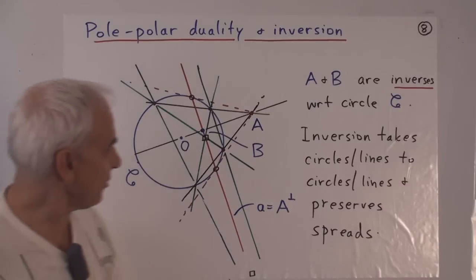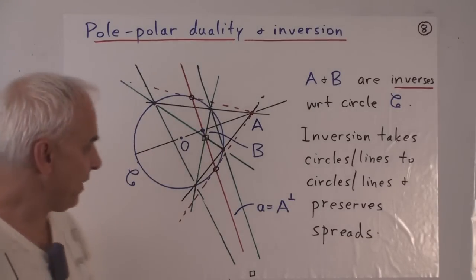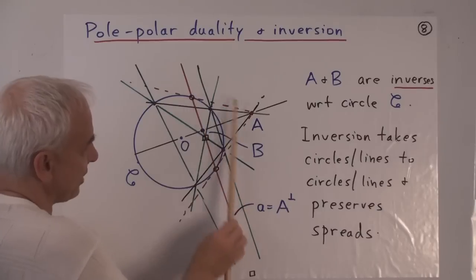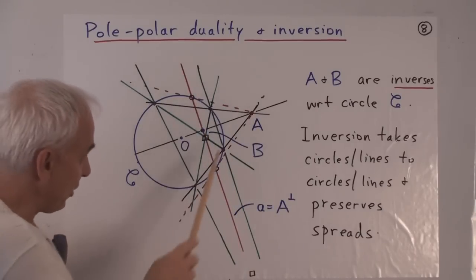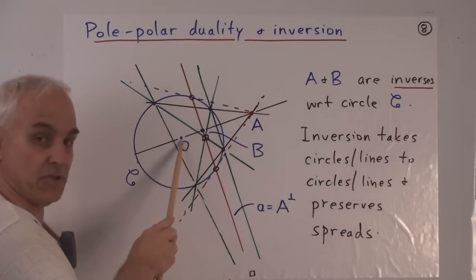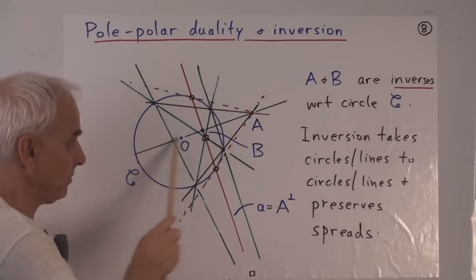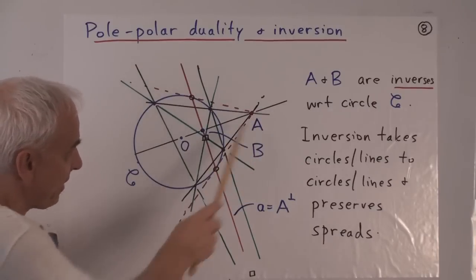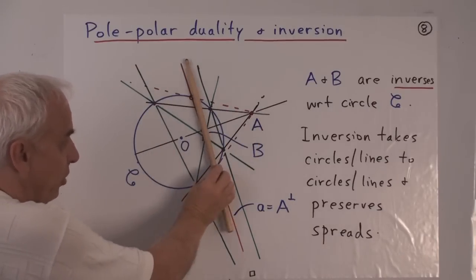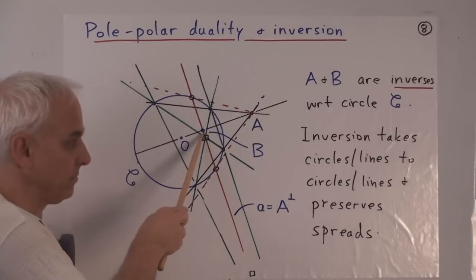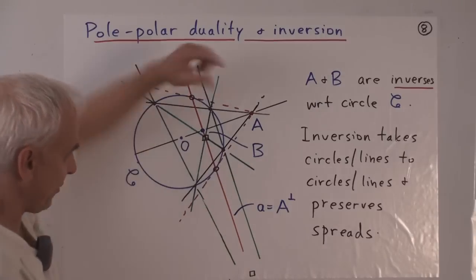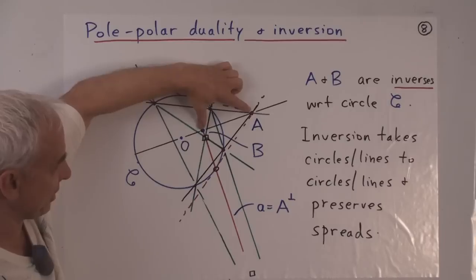Okay, there's a related notion here. If we look at this polar line to the point A, and we join A with the center of the circle, giving us that diameter, then the diameter and this polar meet in a new point, call it B. And the relationship between A and B is particularly interesting.